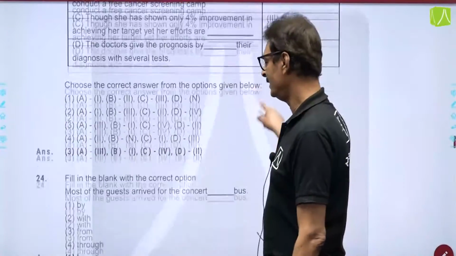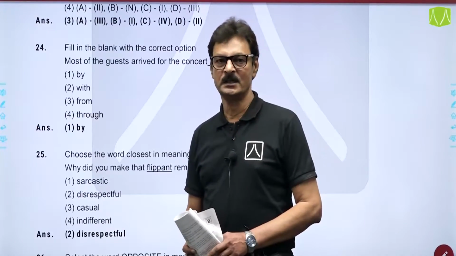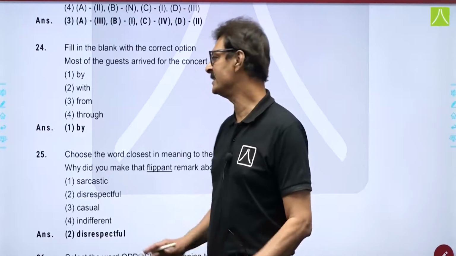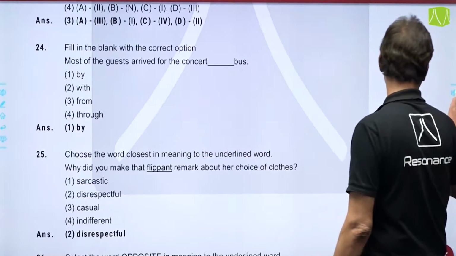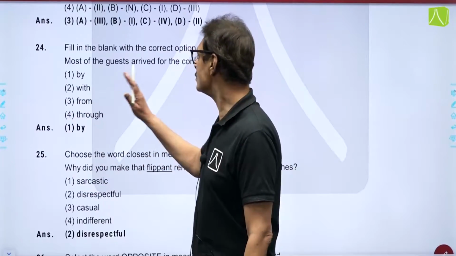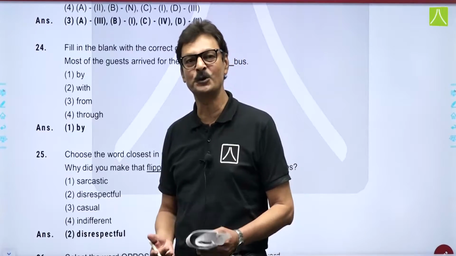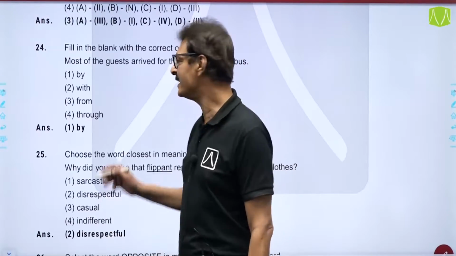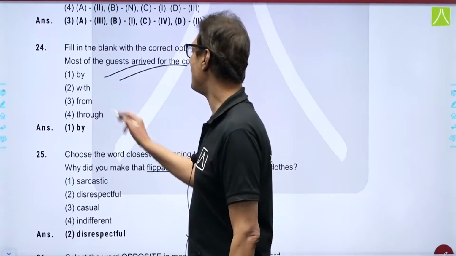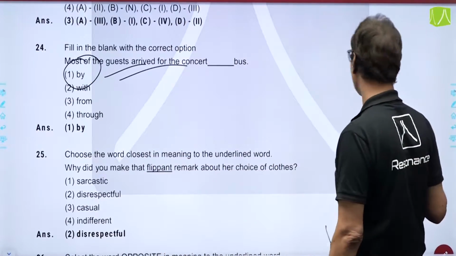Let us move on ahead. A simple question based on preposition, and I doubt that any student would have gotten this question wrong. Most of the guests arrived for the concert by bus, with bus, from bus or through bus. Yes friends, what should be the correct answer? The correct answer should be by bus. We arrive by bus. So, this is the correct option, option number 1.